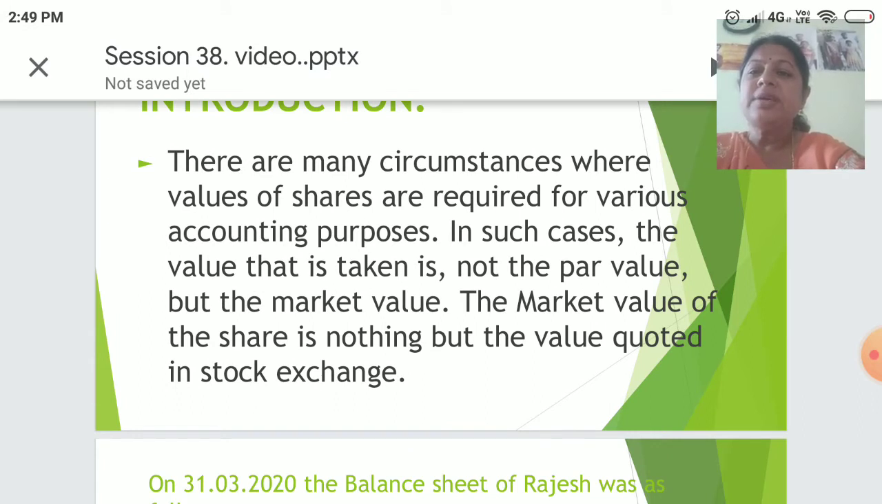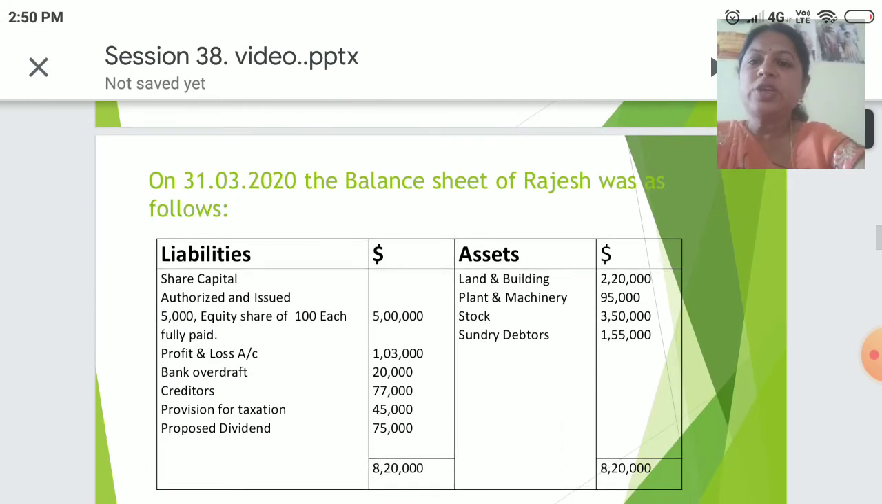There are many circumstances where values of shares are required for various accounting purposes. In such cases, the value that is taken is not the par value but the market value. The market value of the share is nothing but the value quoted in the stock exchange. Let's have a look into one problem.